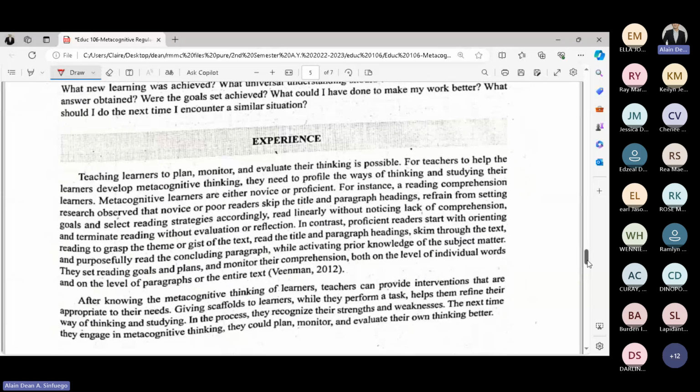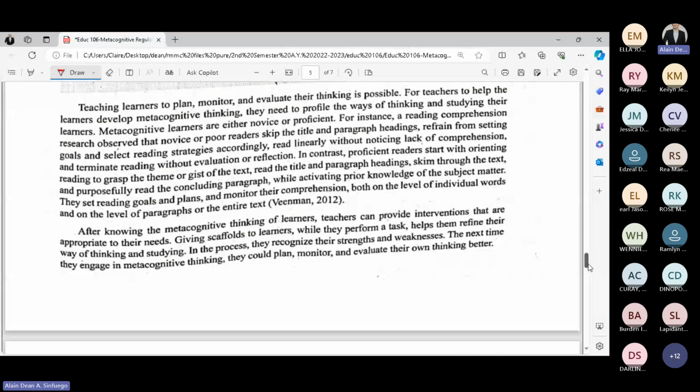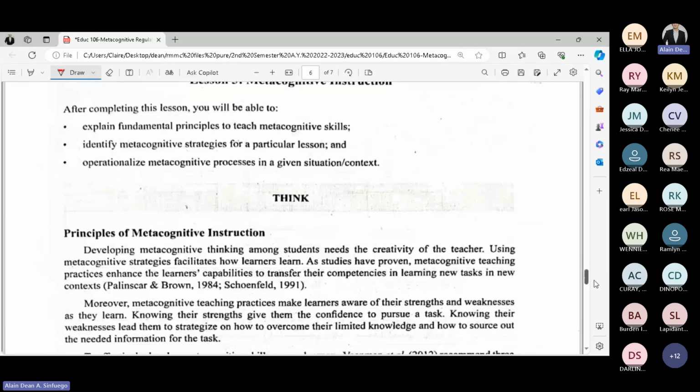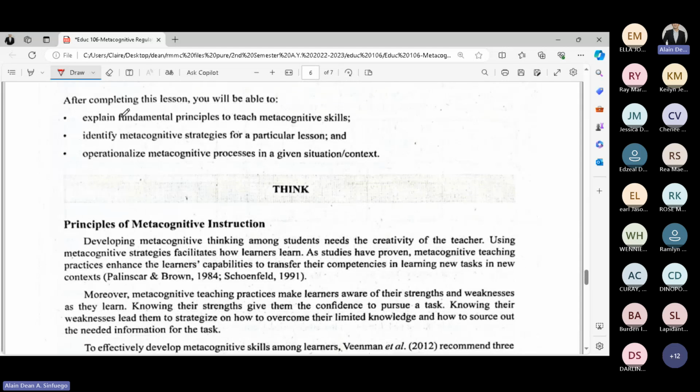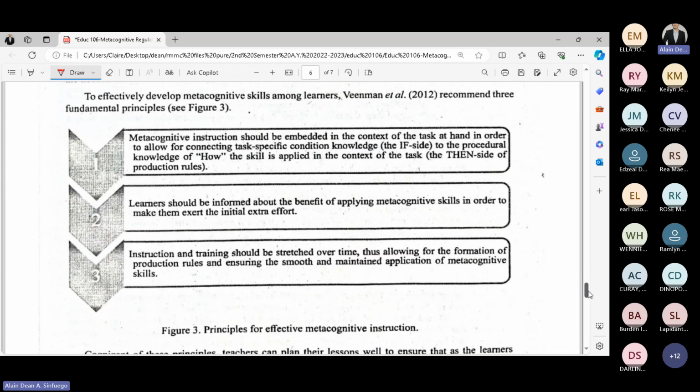So another experience which will lead to the last lesson, metacognitive instruction. So of course, explain fundamental principles to teach metacognitive skills, identify metacognitive strategies for a particular lesson, and operationalize metacognitive processes. So first off, what are the principles of metacognitive instruction? Actually, there are three.